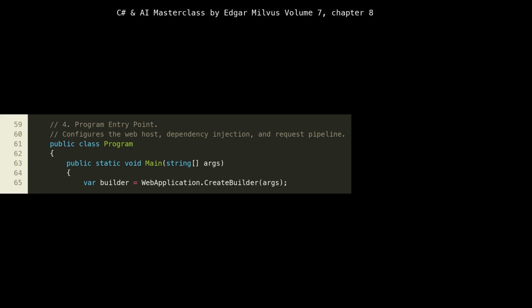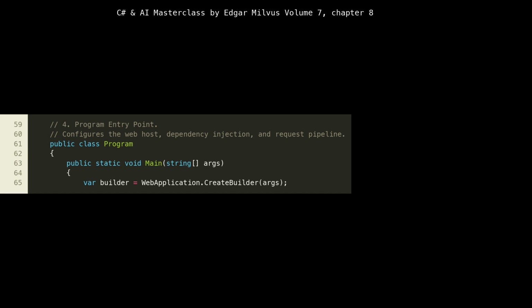At lines 59 to 66, we find the Program class, which is the standard entry point for an ASP.NET Core application. The Main method is where our application's execution begins. WebApplication.CreateBuilder(args) at line 65 is the starting point for configuring our web application. It sets up a host with default settings, including Kestrel, the default web server, logging, and configuration sources. This builder pattern allows us to fluently configure services and the request pipeline, which is a clean and extensible way